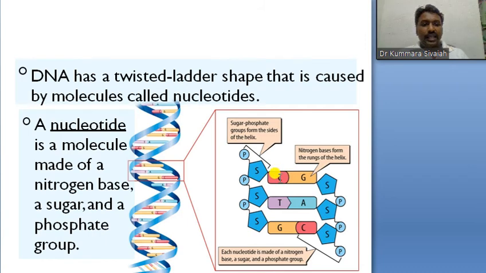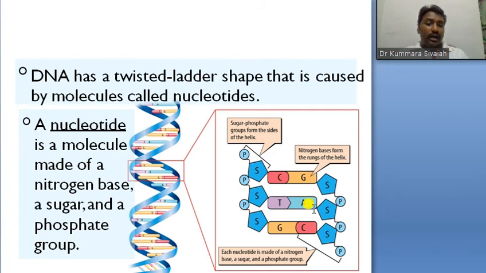So these are the nucleic acid base pairs of the nucleotide. These are nitrogen bases: adenine, guanine, cytosine, thymine. Adenine and guanine are purines; cytosine and thymine are pyrimidines.